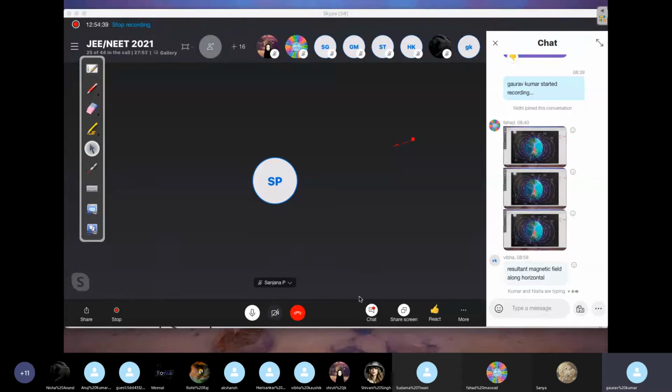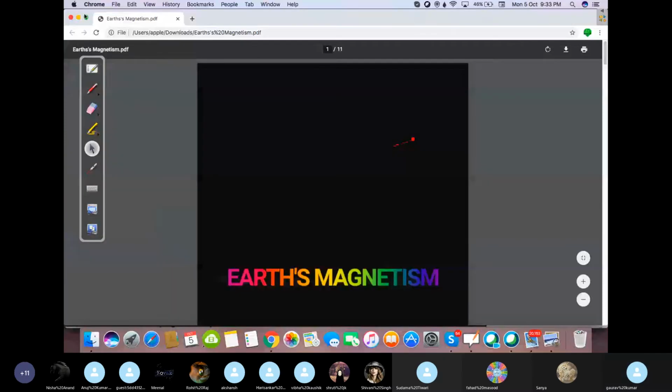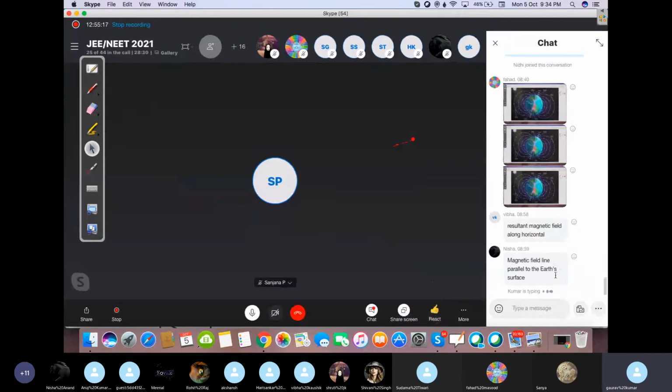Again, I'll repeat my question. At this point, how do you define the horizontal and the vertical? First, horizontal. What is the meaning of horizontal at any point above the Earth's surface? Okay, one more answer is coming. I'm not getting the exact answer till now. Nisha has given it almost, but it's not a complete answer.